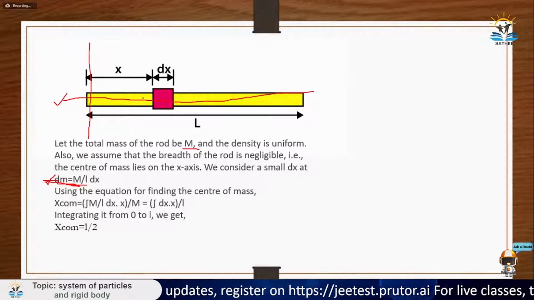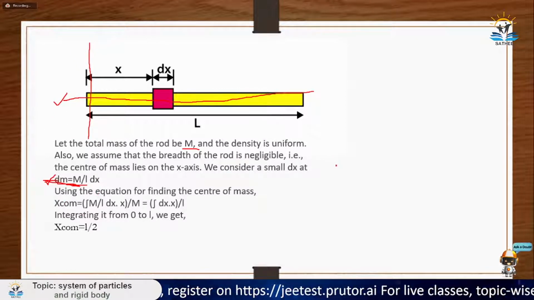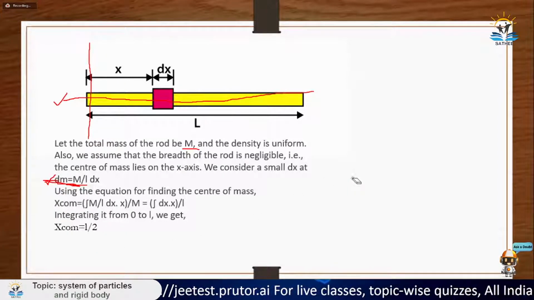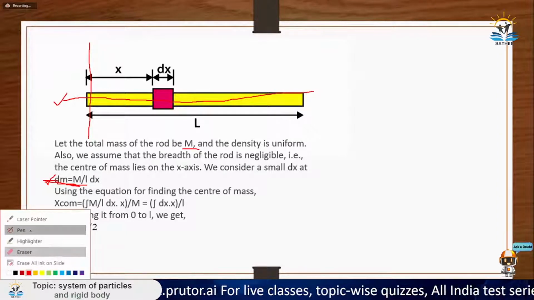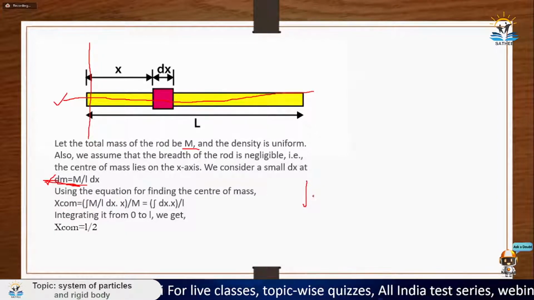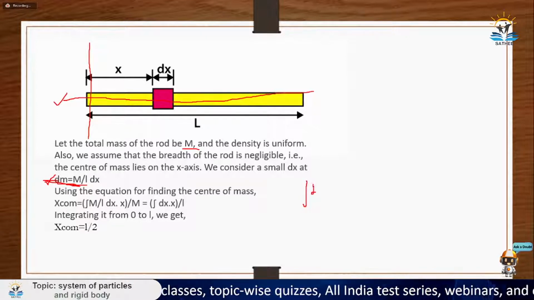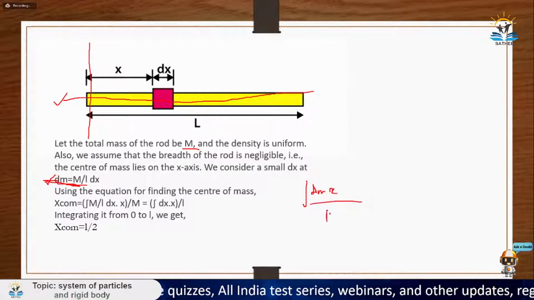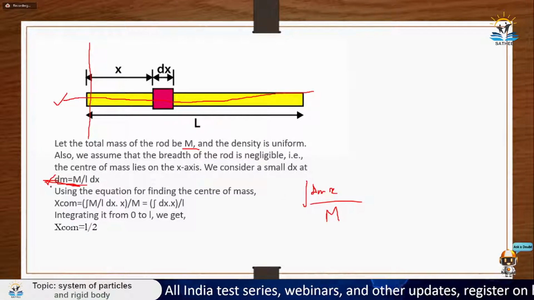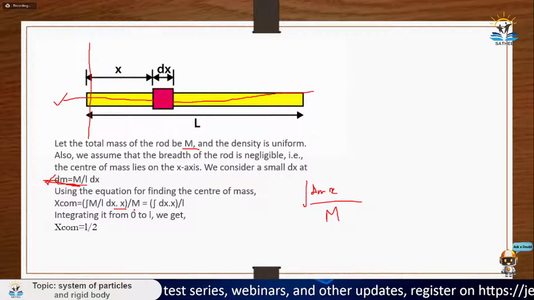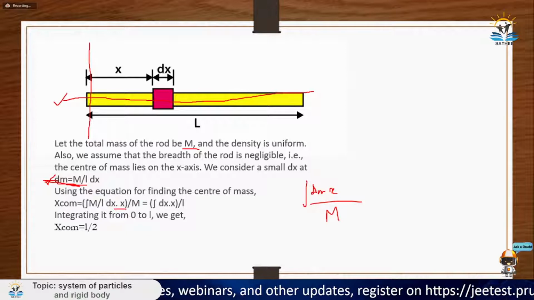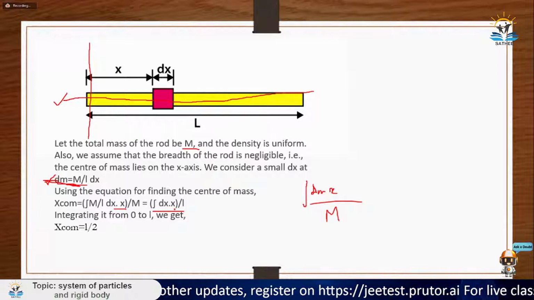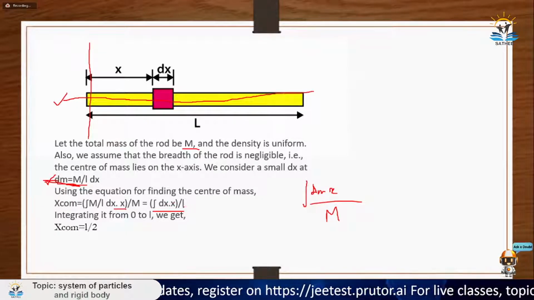The formula, as I told you, is nothing but the integral of dm into x, divided by total mass capital M. So that's what I did here. dm is M by L dx, multiplied by x and divided by capital M. M and M get cancelled out, and what is left is x dx by L. Integration of x dx is x squared by 2, because integration of x to the power n is x to the power n plus 1 upon n plus 1.